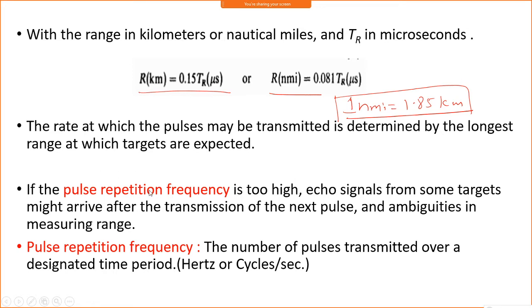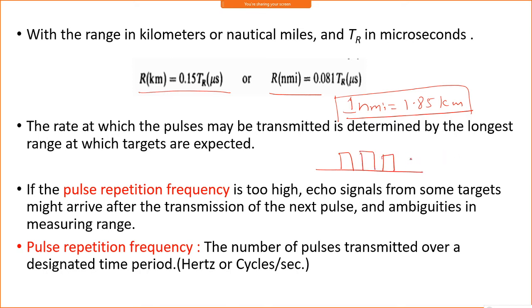Now another important parameter is the pulse repetition frequency. If the pulse repetition frequency is too high, the echo signals from some targets might arrive after the transmission of the next pulse. That means whatever signal we transmit, the rectangular pulses.